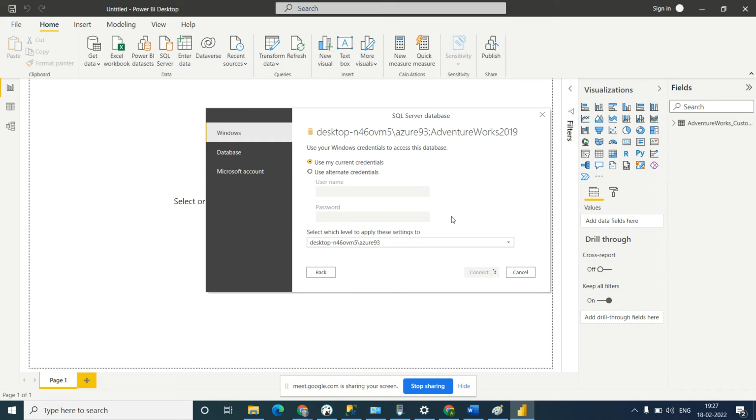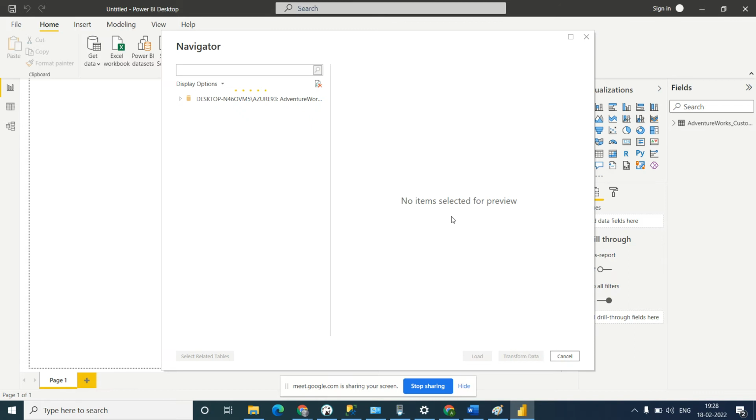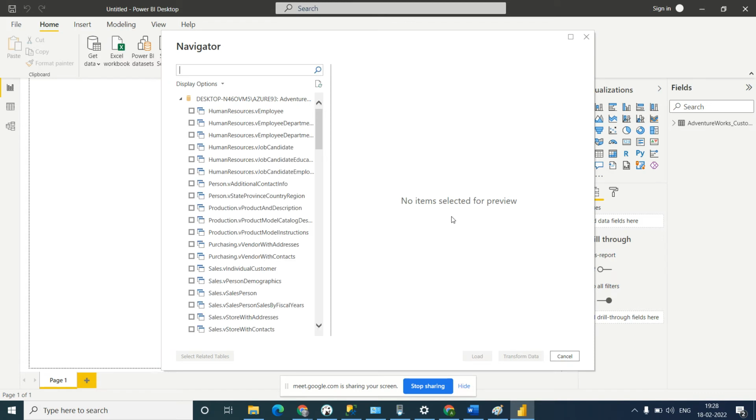So it is connecting. In that database, whatever tables are available, that table list I will get here. And I will select which table I need. Only that table I will select and import into Power BI. You can see there is a long table list showing here.